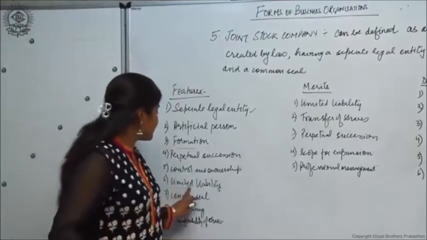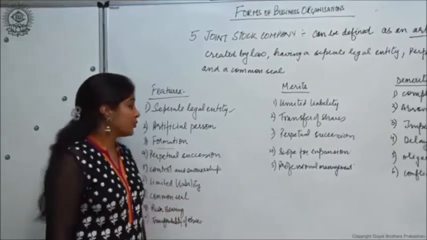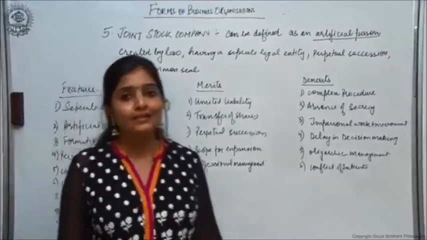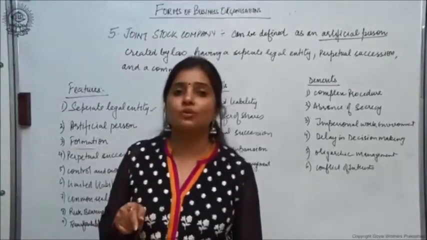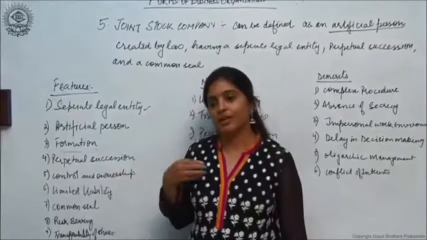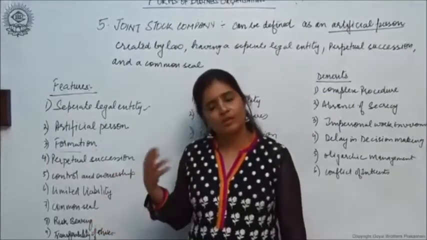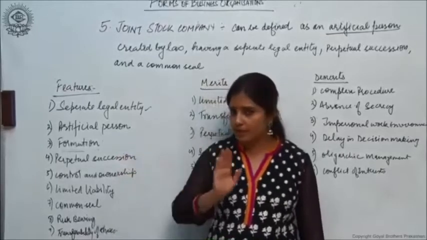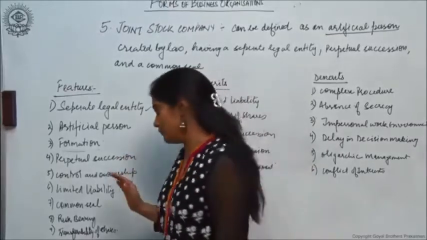Then comes limited liability. I told you, when an organization is registered under any particular act, the liability of its members is limited to the amount of capital that they have contributed. अगर मैंने 1000 रुपए लगाए एक कंपनी में, तो मेरे डूबेंगे भी 1000 रुपए सिर्फ. That's it. Not more than that. My personal assets are not going to be involved.